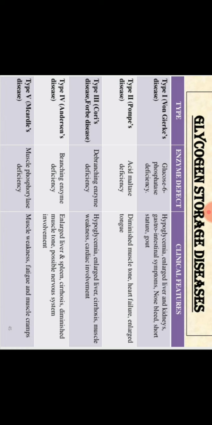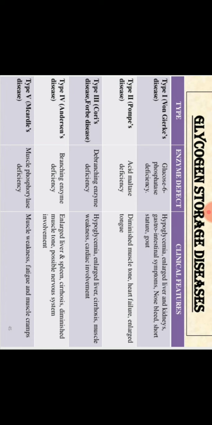Then type 2, Pompe disease. Pompe disease is due to acid maltase deficiency, maltase enzyme deficiency. What happens? Muscle tone is diminished. And the heart is also made up of muscles, so it affects the heart. Then the tongue is enlarged; the tongue is also muscle, so it affects the tongue.